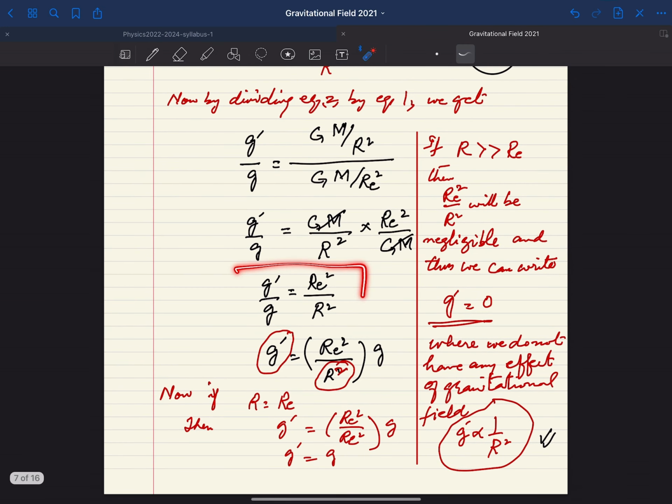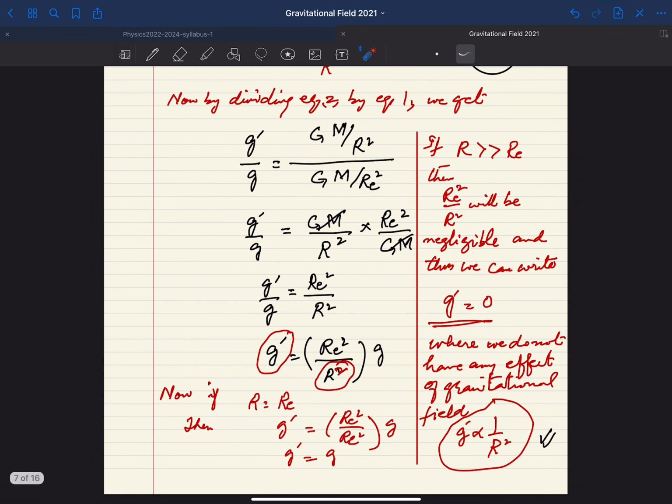So g dash divided by g is equal to R E square divided by r square, and here first of all you can see that the relation between these g's is an inverse relation. Ultimately, if R E is equal to r, or simply if r is equal to R E, then g dash is nothing but g, that is, whatever the distance you have here is nothing but the surface of the earth, so g dash will be nothing but g.